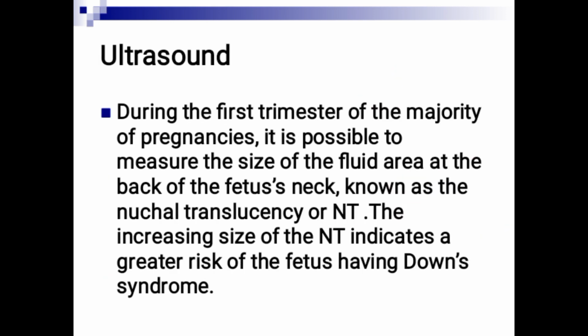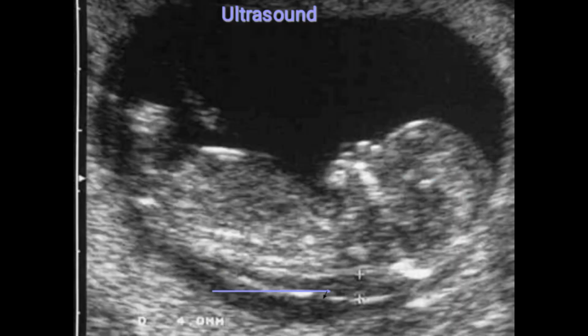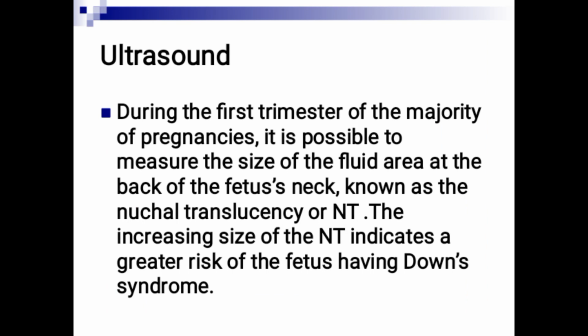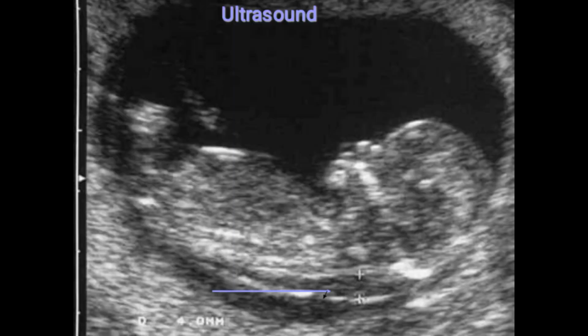Ultrasound can also help us to diagnose Down syndrome. All these can be done in intrauterine life, before delivery. Let us see the ultrasound. There is something called nuchal translucency, the dark area in the ultrasound. This is the back of the baby. This area is a bit darker, it's not echogenic, it's anechoic or hypoechoic.